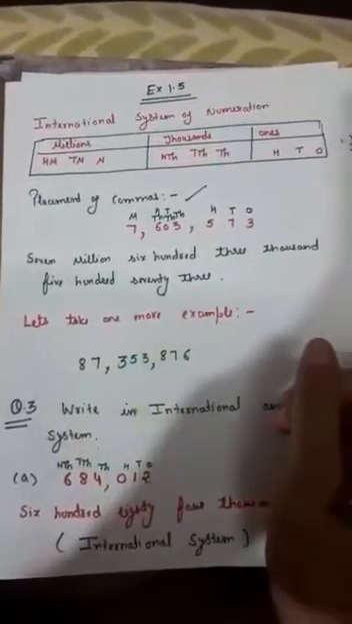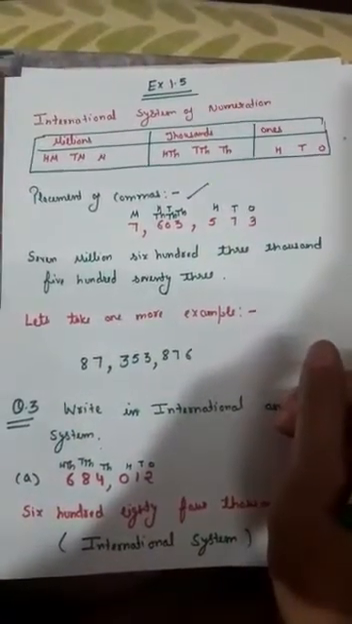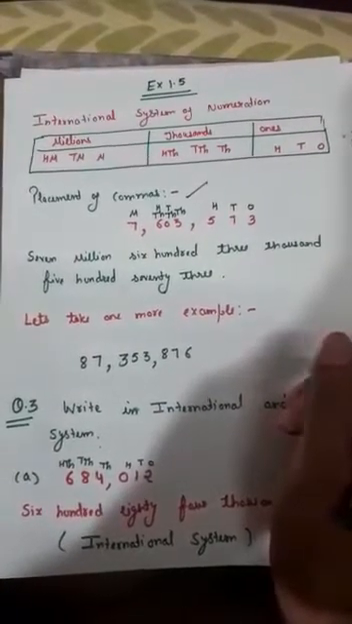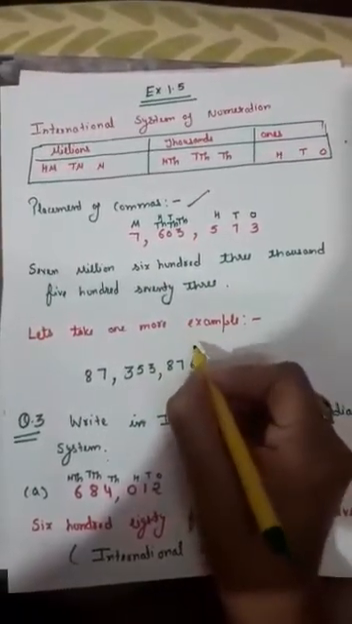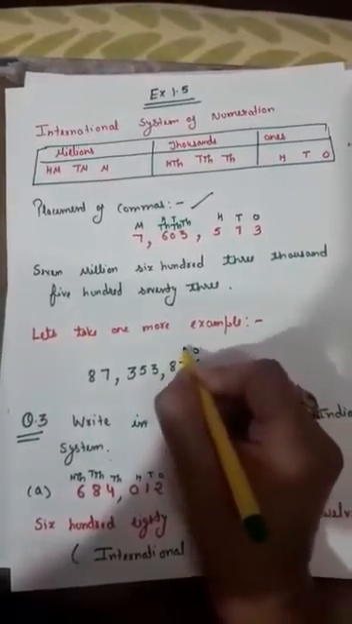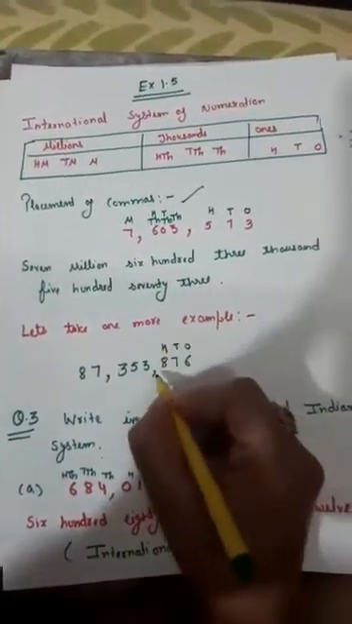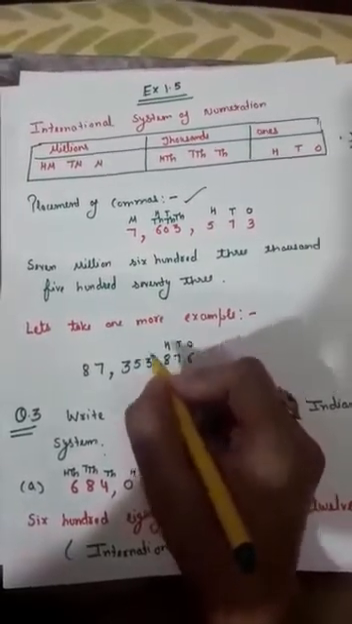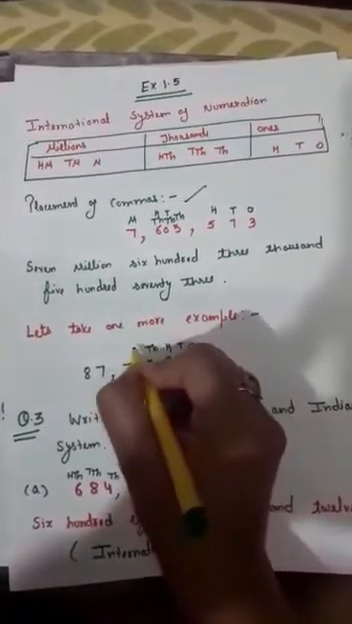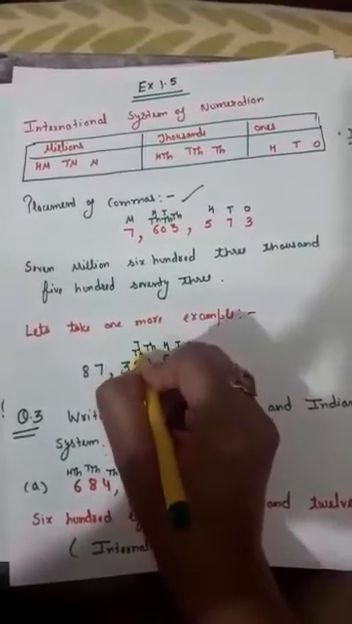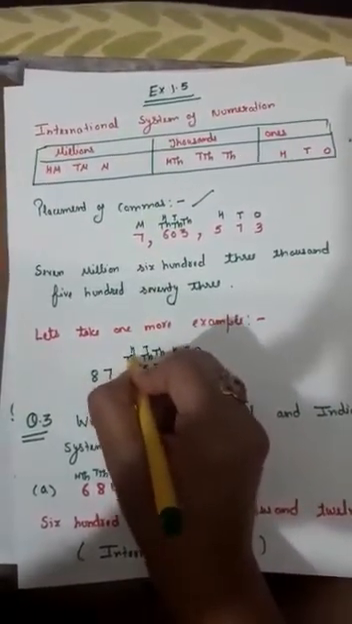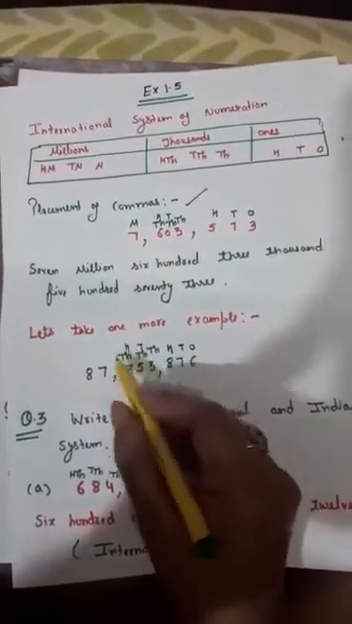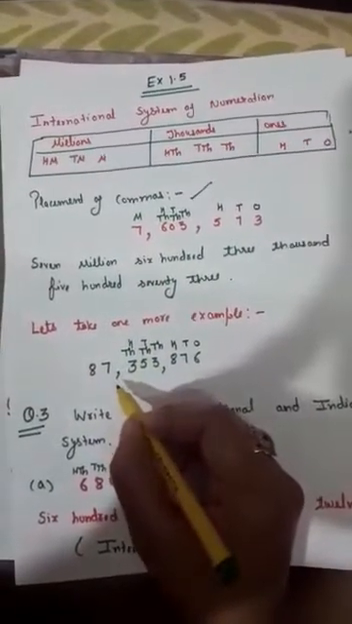We have to put the commas at the proper places as per the international system of numeration. Clear? If you see, this is our ones period, this is tens, this is hundreds. So the comma will be placed after the completion of the ones period, here. Then the thousands, then the 10,000s, then the 100,000s. So the comma will be placed after the completion of the thousands period, here.